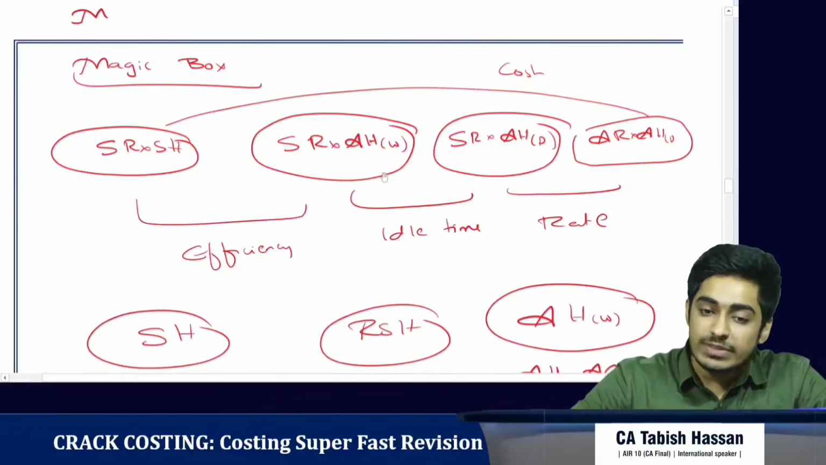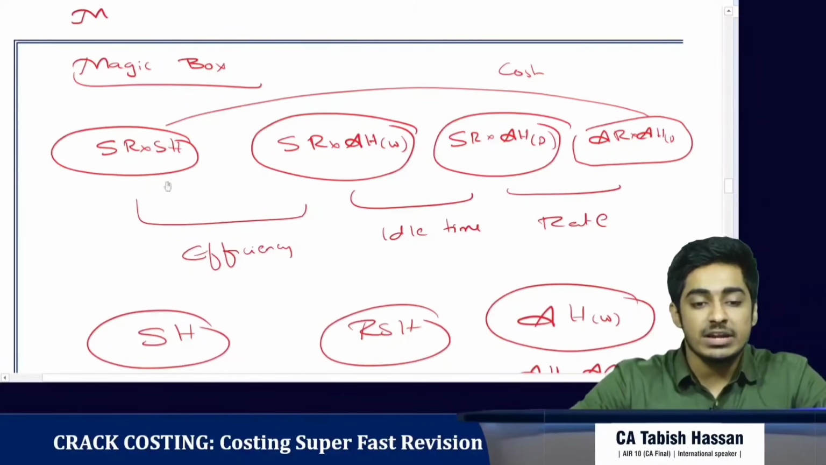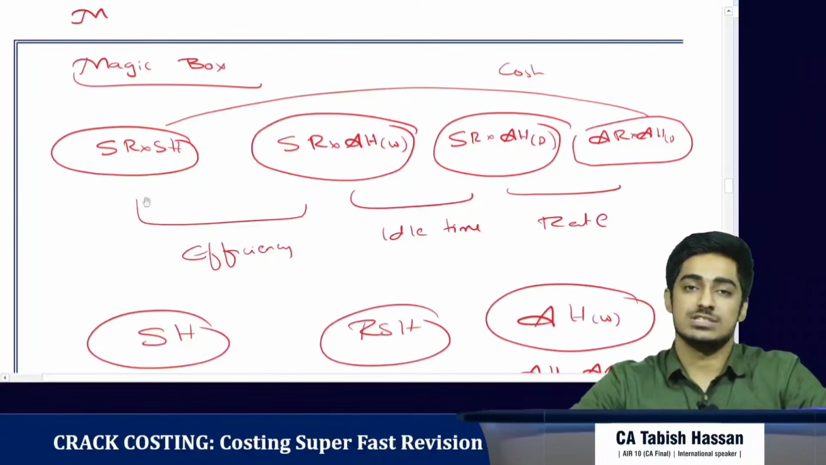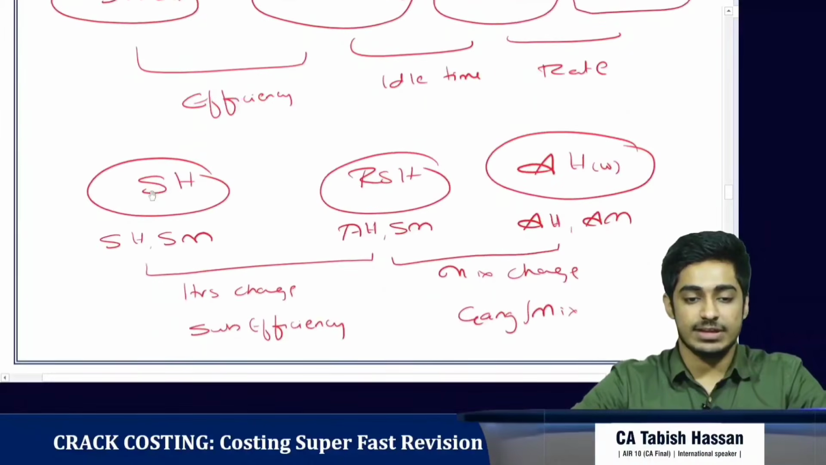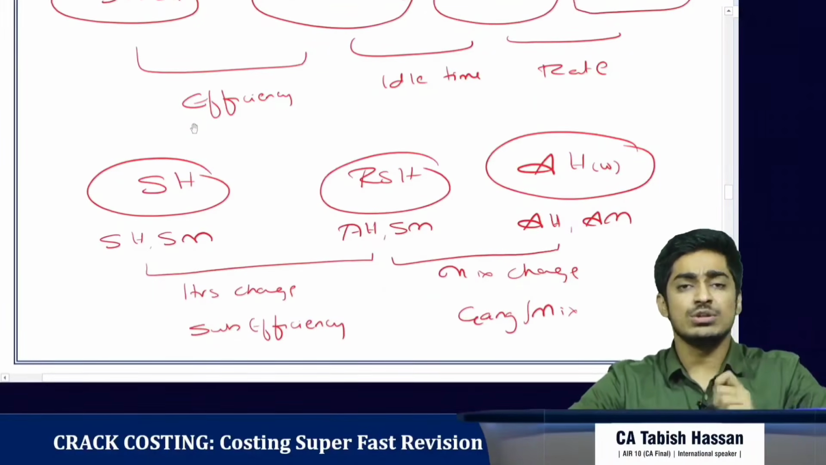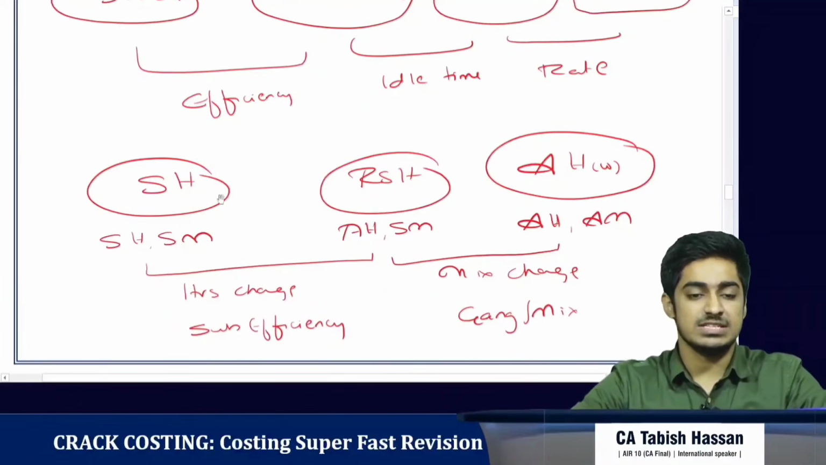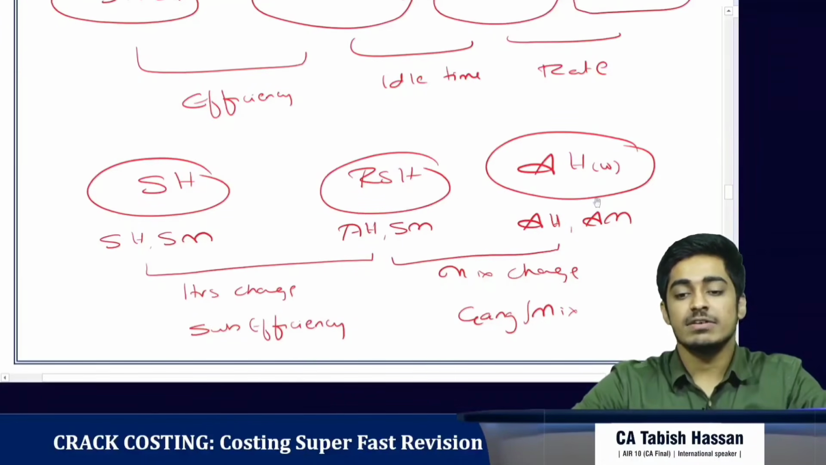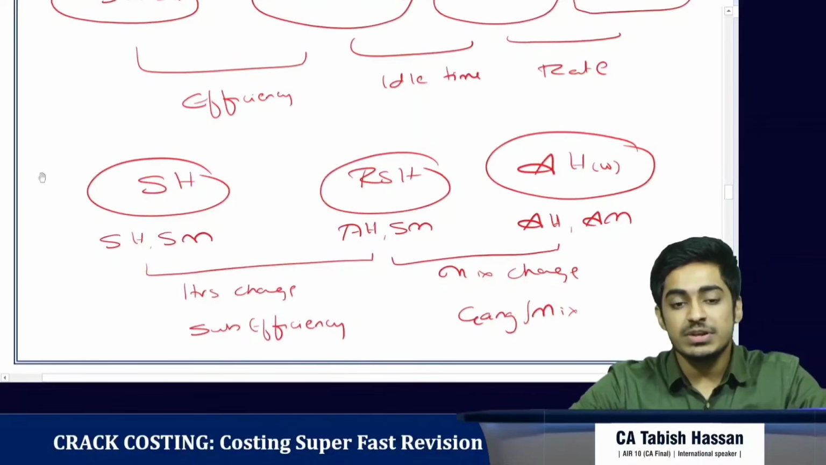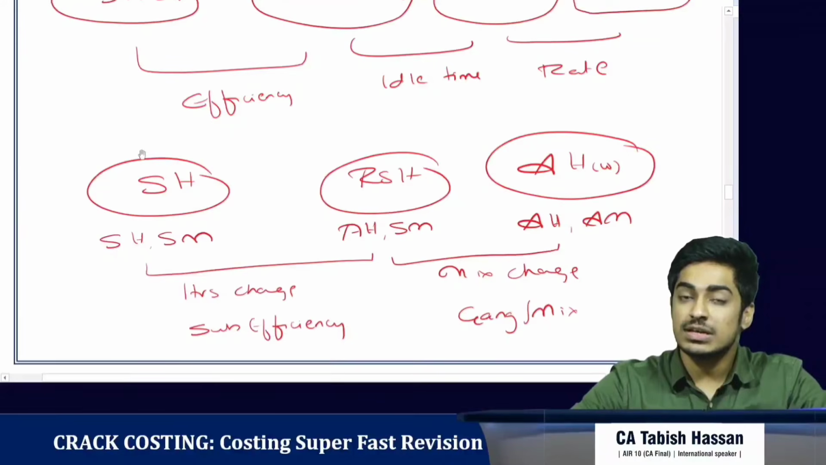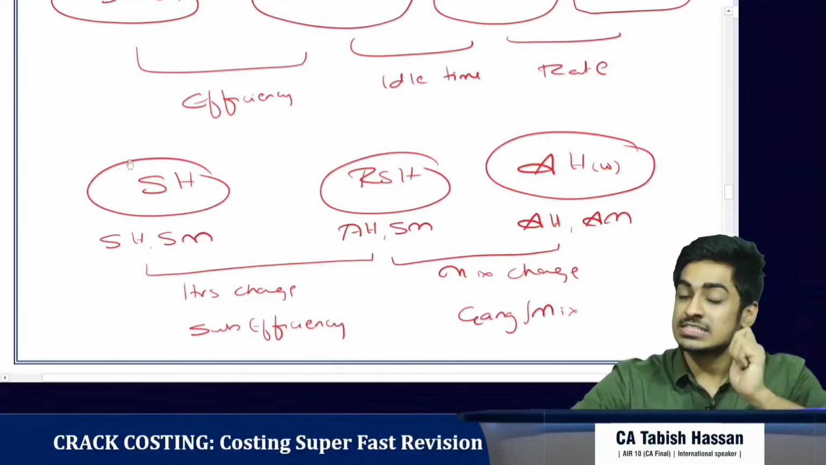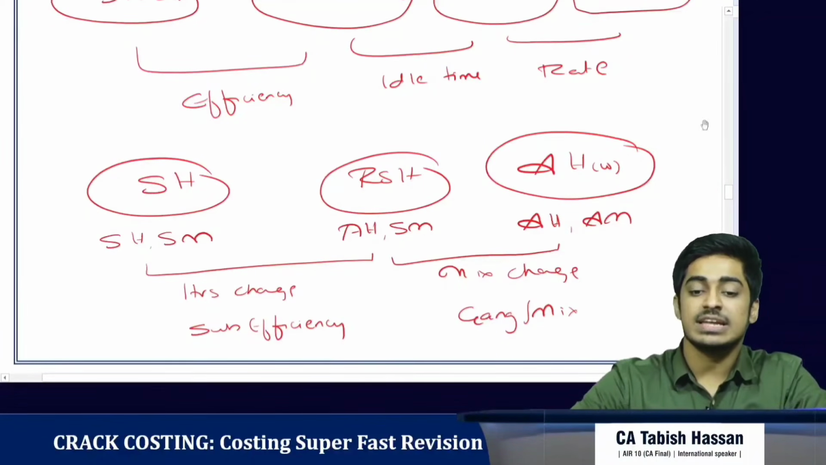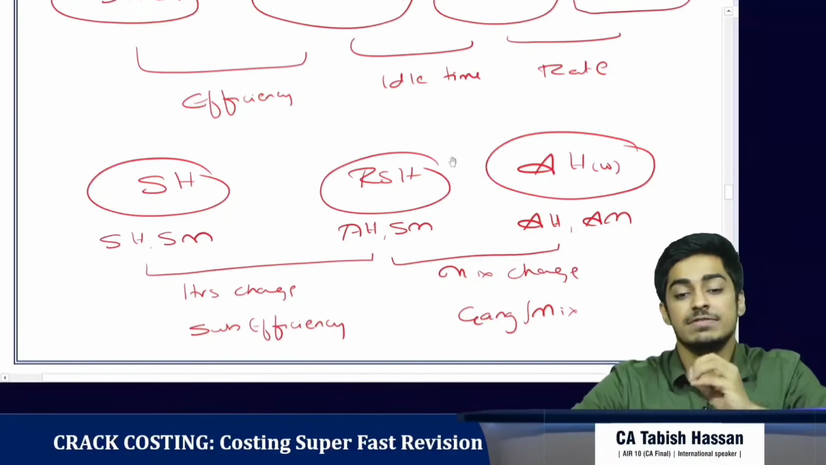Now we have the actual hours worked, and comparing it with the standard hours, we get the efficiency of the employees. This is the first level of analysis. Now going to the sub-analysis of efficiency variance. We have the standard hours and the actual hours worked. The difference between standard hours and actual hours worked is the efficiency variance, and the multiplier here is always the standard rate.